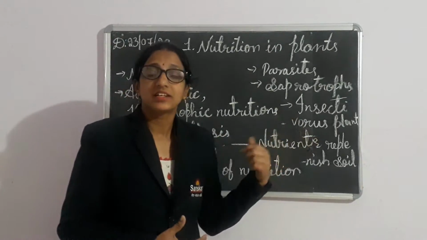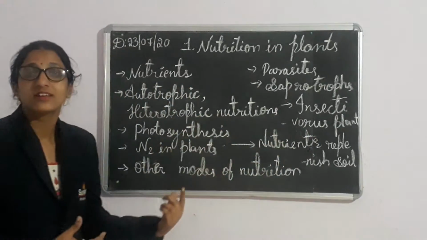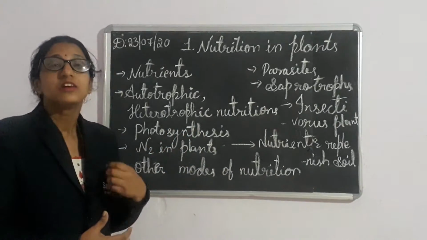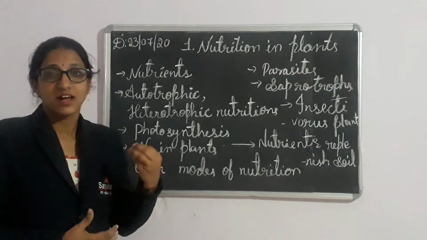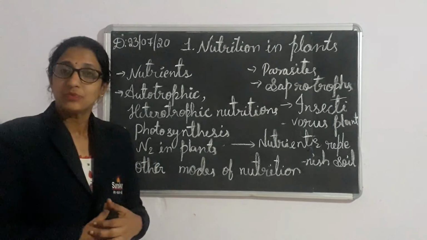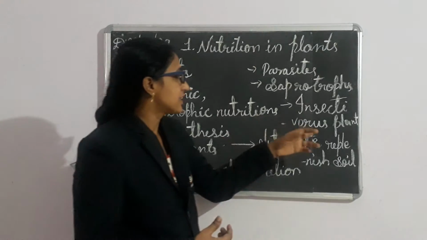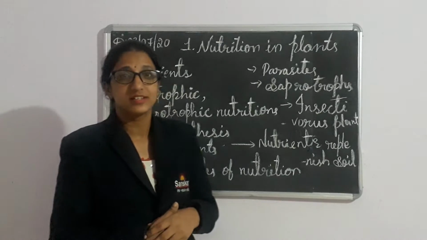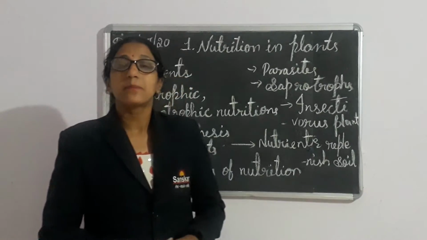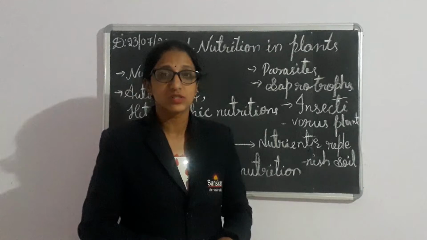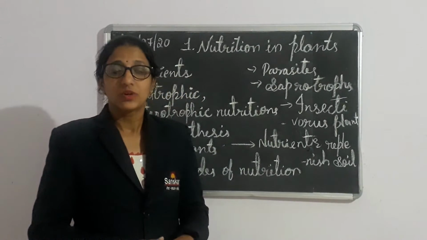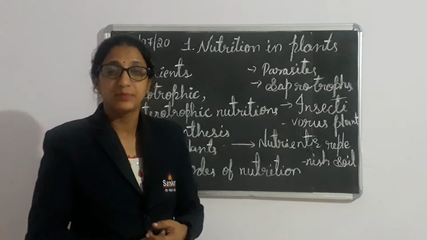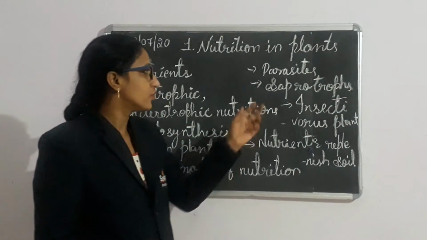These plants and animals which take nitrogen from others come under other modes of nutrition. So we learned insectivorous plants, and now parasites. What are parasites? The best example is Cuscuta, which has yellow, slender, tubular structures. It depends on other plants for its food.